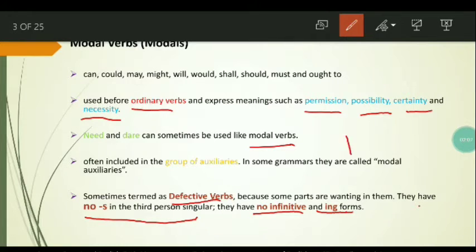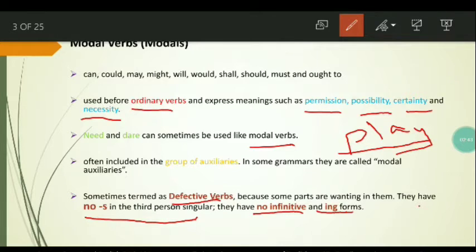For example, we have an ordinary verb play. This ordinary verb play has got all these three features. For example, play has got the s form in the third person singular. When we say that he plays cricket, we put s with play. And play has also got an infinitive form. For example, we say that he has to play cricket. I have to play cricket. So to play is the infinitive form of the ordinary verb play.